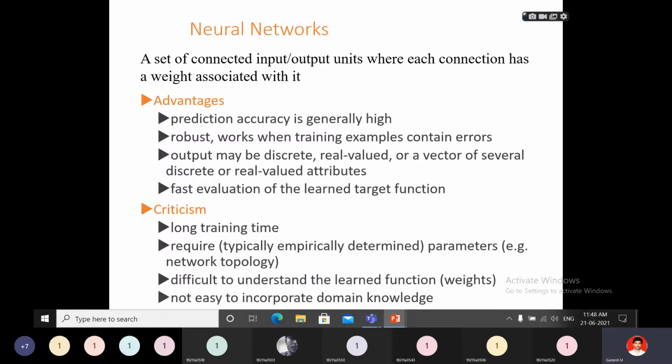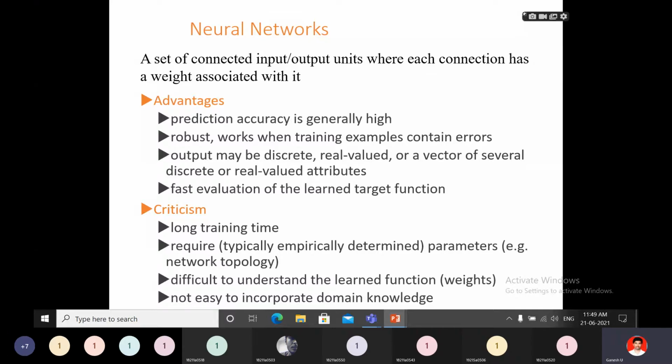Second, it is robust: it works when training examples contain errors. Neural network is robust and powerful. Why? Because there are a number of layers and levels, and using these layers we find the final output.